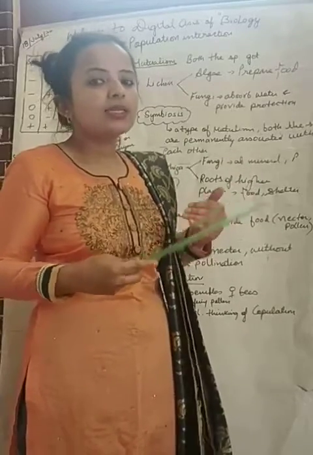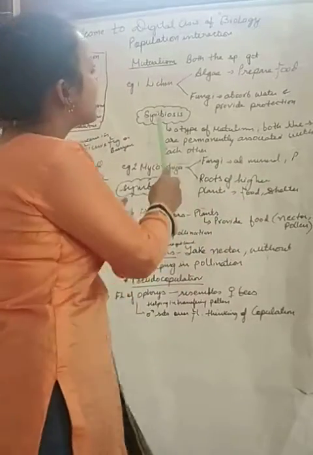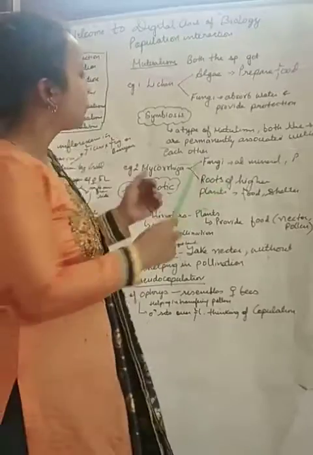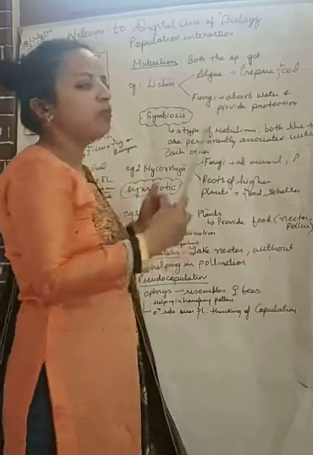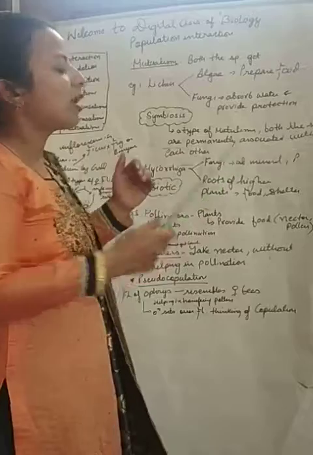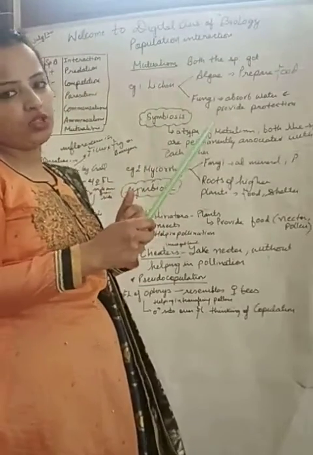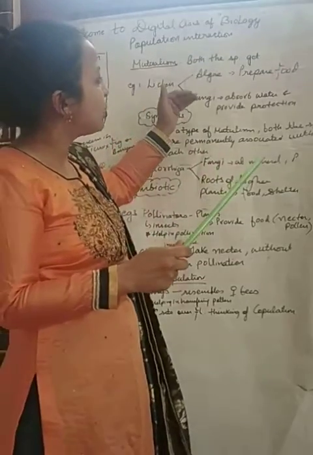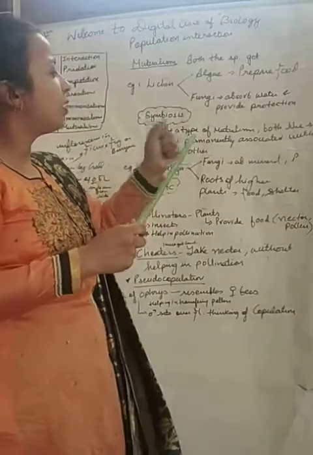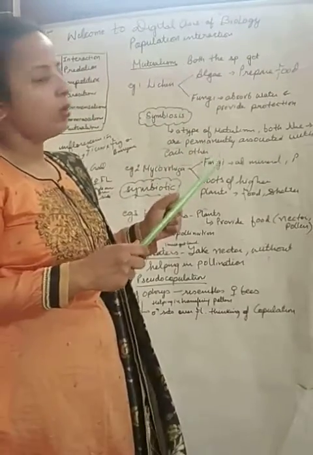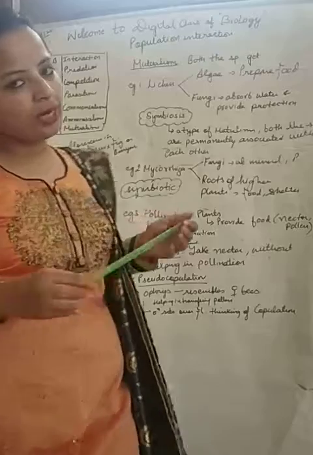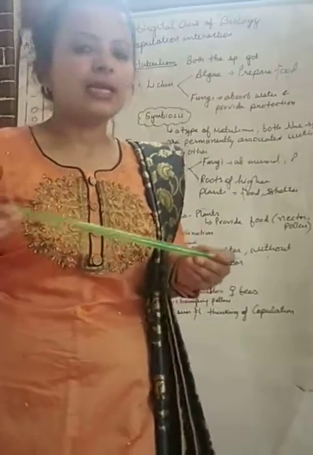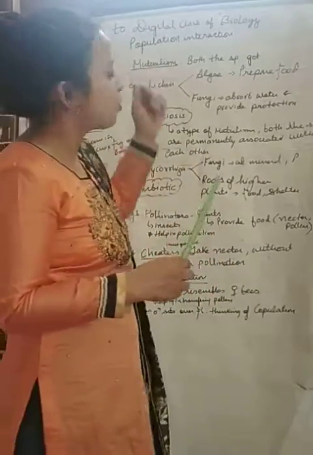And when it is important for survival, it is known as symbiosis. What is symbiosis? It is a type of mutualism when both the species are permanently associated with each other. Here algae and fungi are closely associated with each other permanently. I hope the things are clear to you, the example of lichen under mutualism.